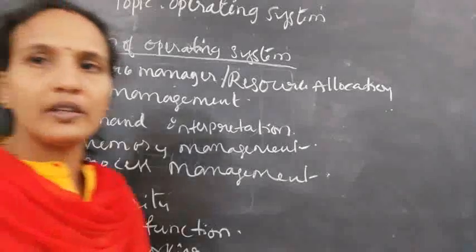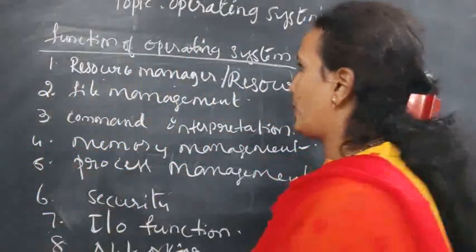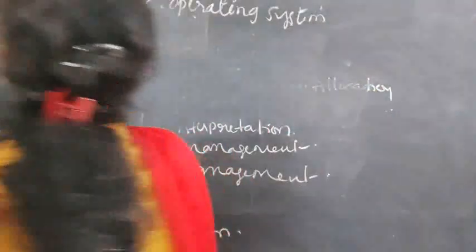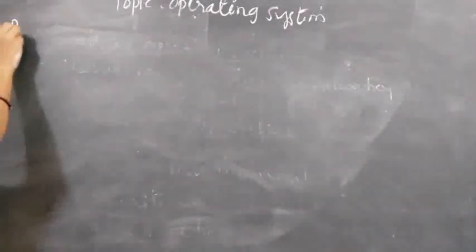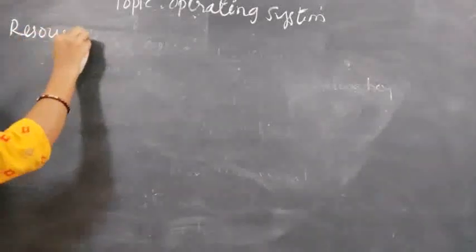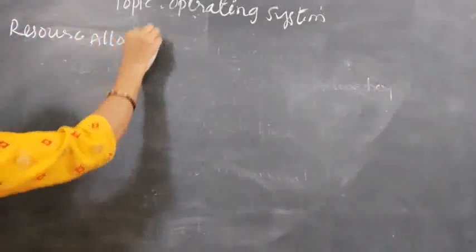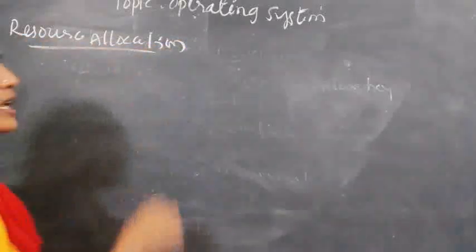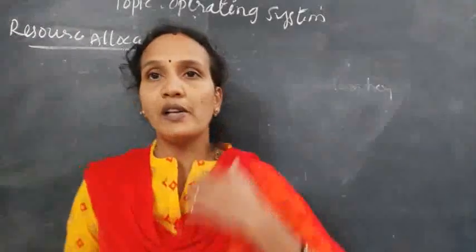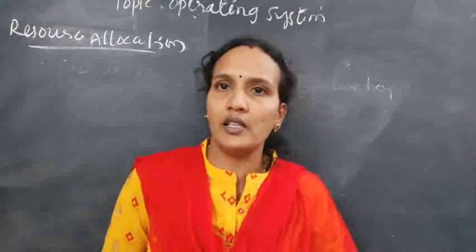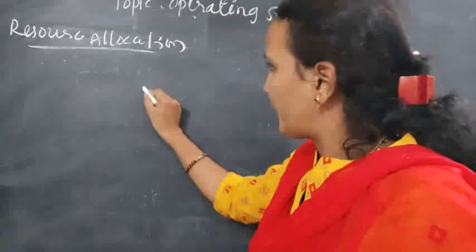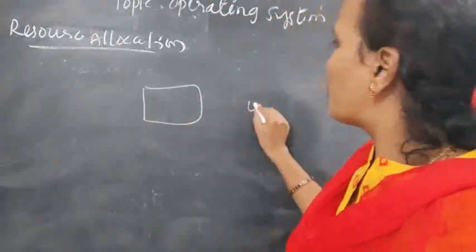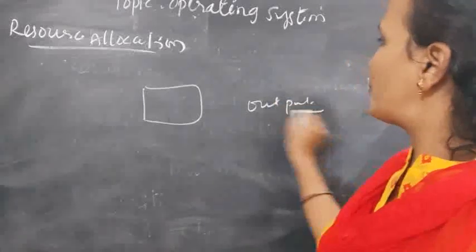Now we'll discuss each and every function of the operating system. The first one is resource allocation. Before discussing resource allocation, first we will discuss the resource. What is a resource? For example, you have a printer. This is one output device. We completed output devices already.